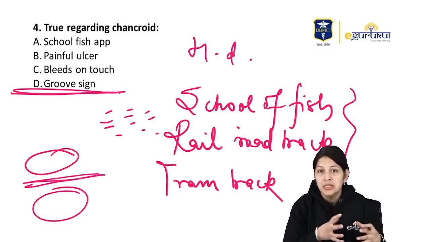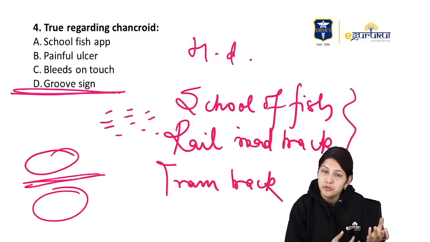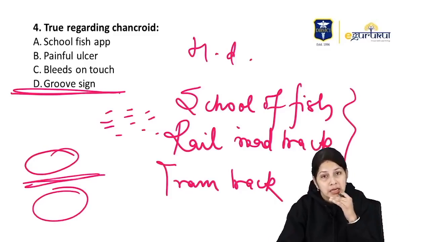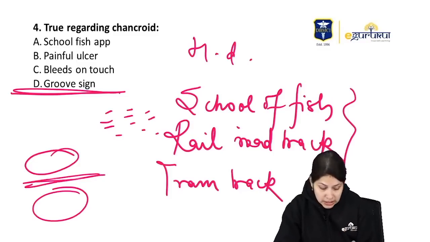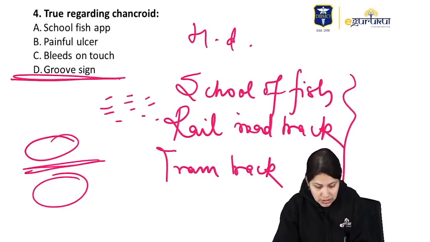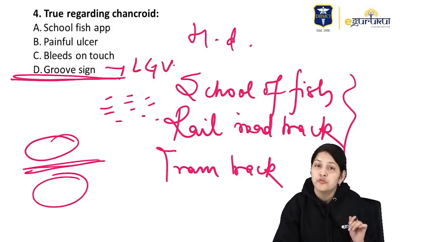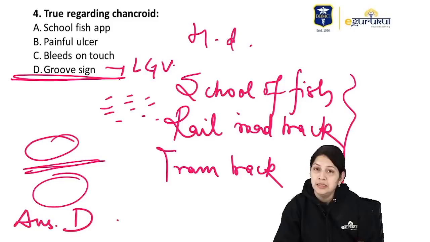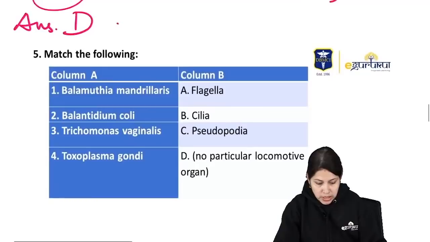So here we see the large swollen lymph nodes, the inguinal lymph node and femoral lymph node, separated by the inguinal ligament, classically giving the groove sign which is seen in the LGV. Okay, so this is seen in LGV, not in chancroid. So for question number 4, the answer is D. It is seen in the LGV, not in chancroid. Rest all options are correct.